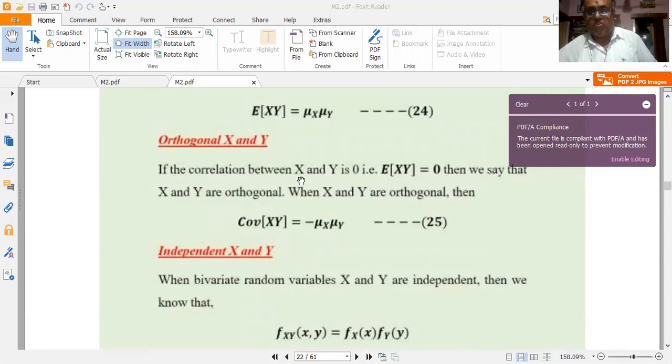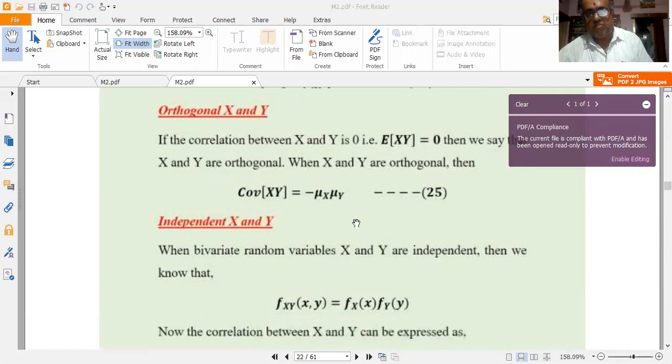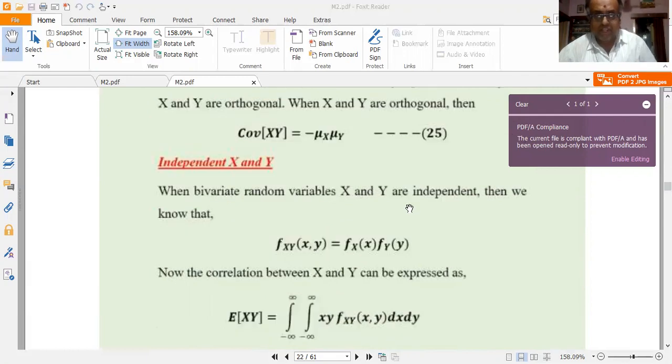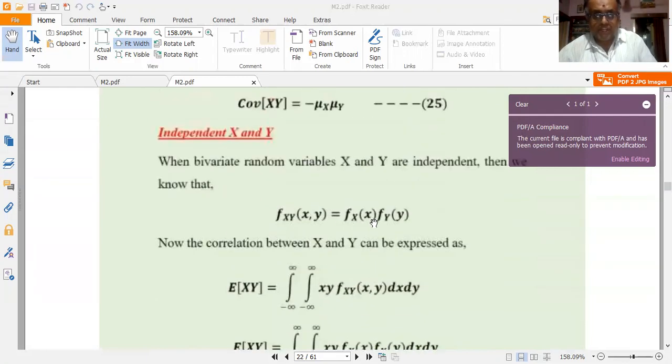If the correlation between x and y is equal to 0, then I say that x and y are orthogonal to each other. That is, both random variables x and y are perpendicular to each other. When x and y are orthogonal, then covariance of xy is equal to minus mu x into mu y. Very, very important relation. These all things must be committed to memory. Call it equation 25. Then talking about independent x and y.